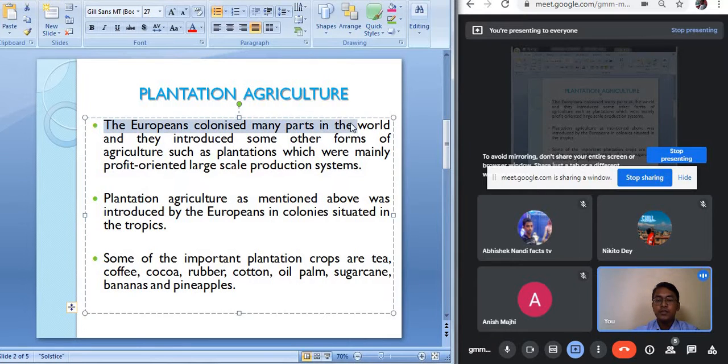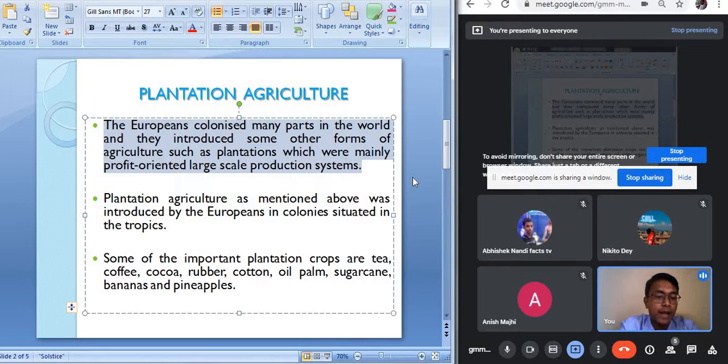The Europeans colonized many parts of the world and introduced another form of agriculture such as plantation, which was a profit-oriented, large-scale production system. So when the Europeans colonized different countries, they introduced a new form of agriculture, which came to be known as plantation agriculture or plantation farming.